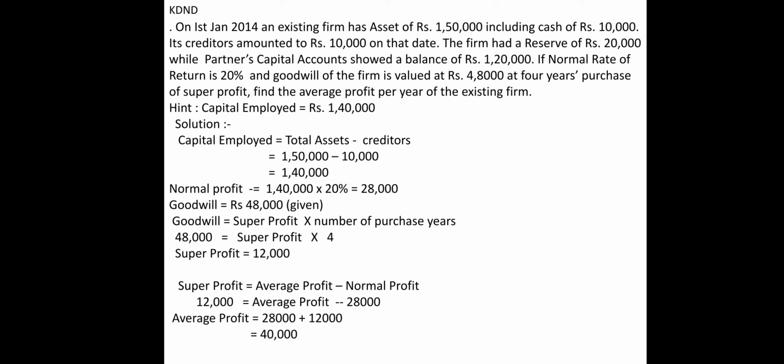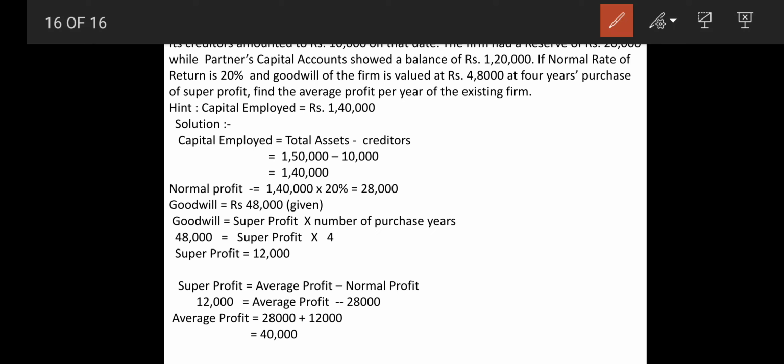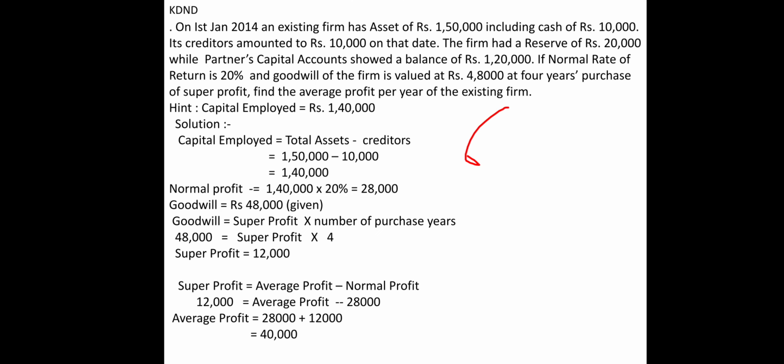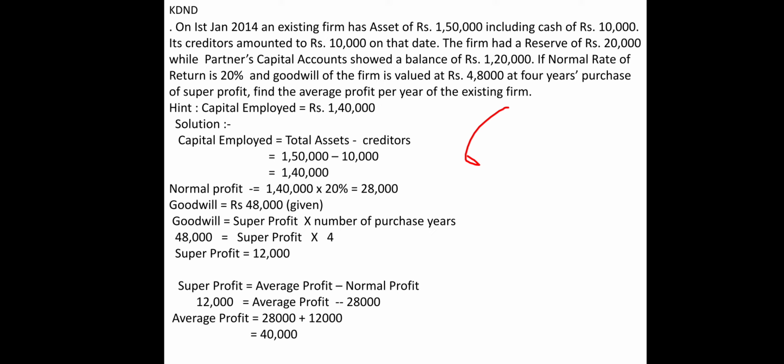So in this sum, they have already given goodwill. From that goodwill we have to find out the average profit, right? So first of all we will find out capital employed. Capital employed will be total assets minus creditors, that is 1,50,000 minus 10,000. Or you can have another way also, that is partners' capital plus reserves. Partners' capital plus reserve will also give you the same answer. So you have to understand that. So capital employed is equal to 1,40,000.